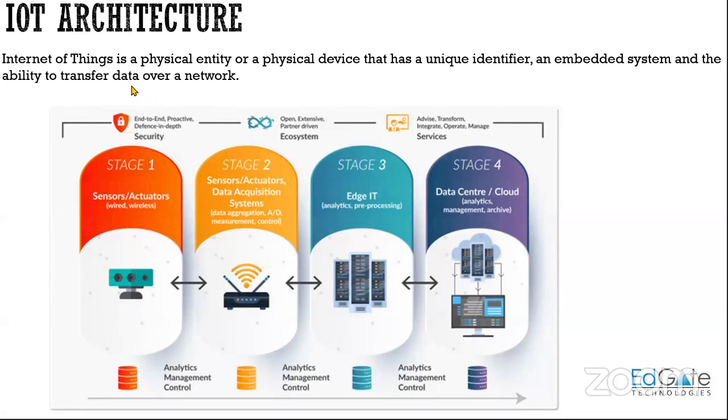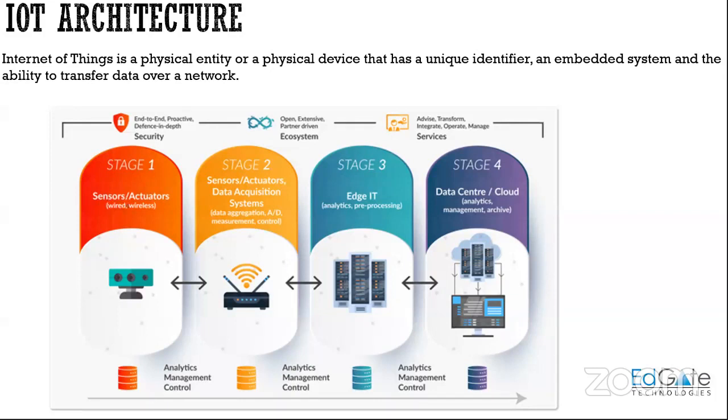So what are the different stages? In stage one, you have your sensors and actuators. What these sensors do is read the external entities, whatever external signal like temperature or humidity. These sensors are used to read this external input, which is almost analog in nature. All the outside world signals are analog, right? So these analog signals can be read and converted into digital. These sensors are used for that particular reason.